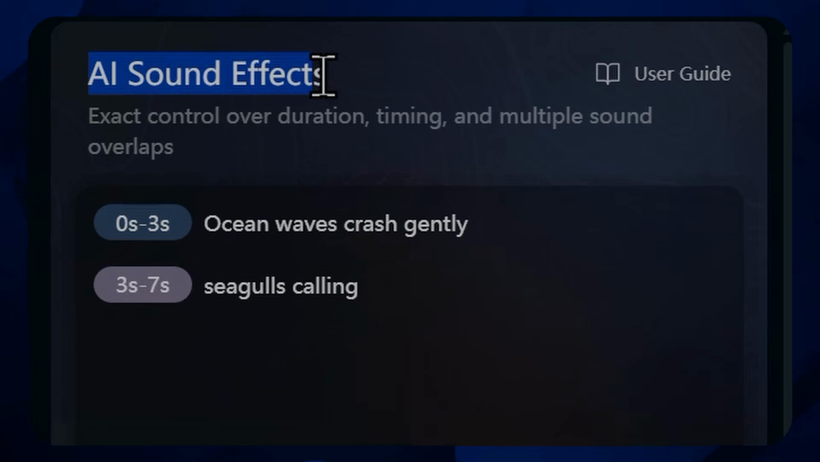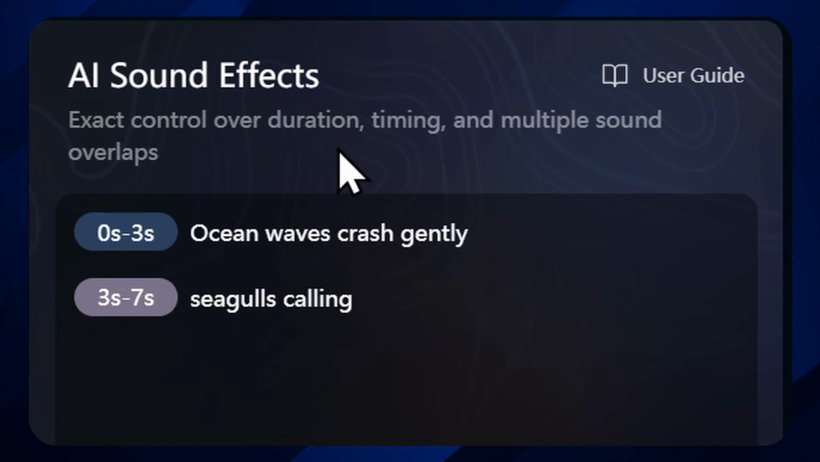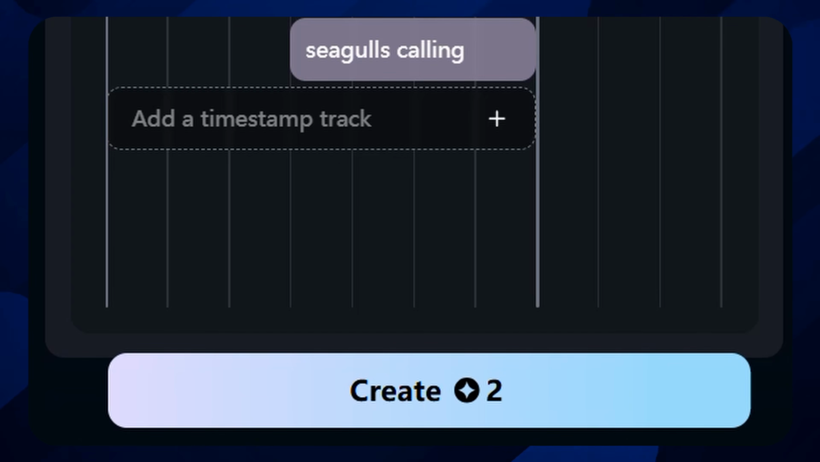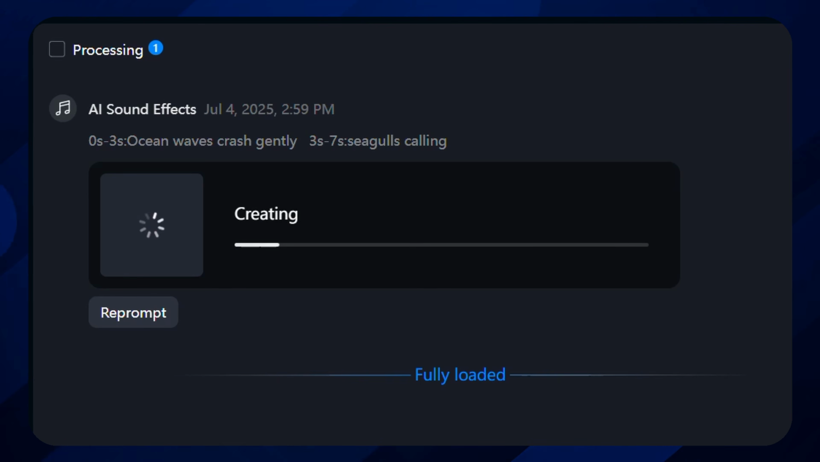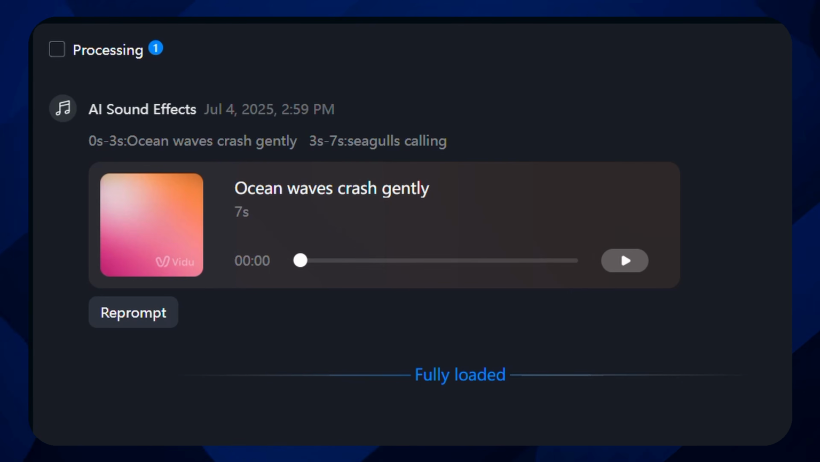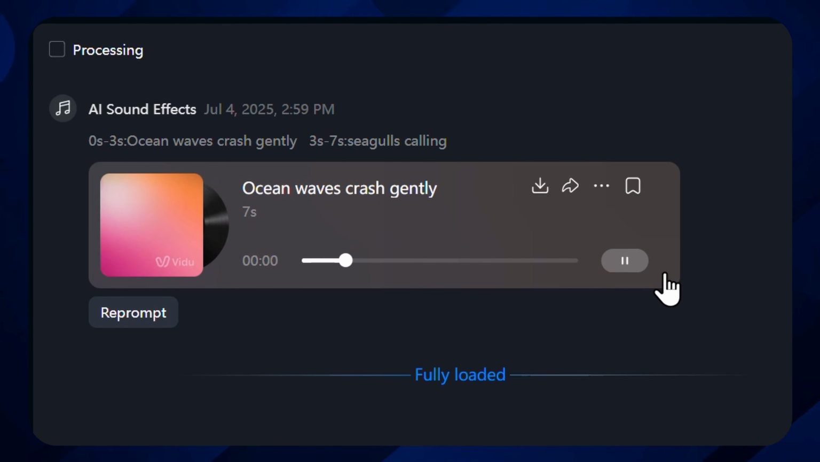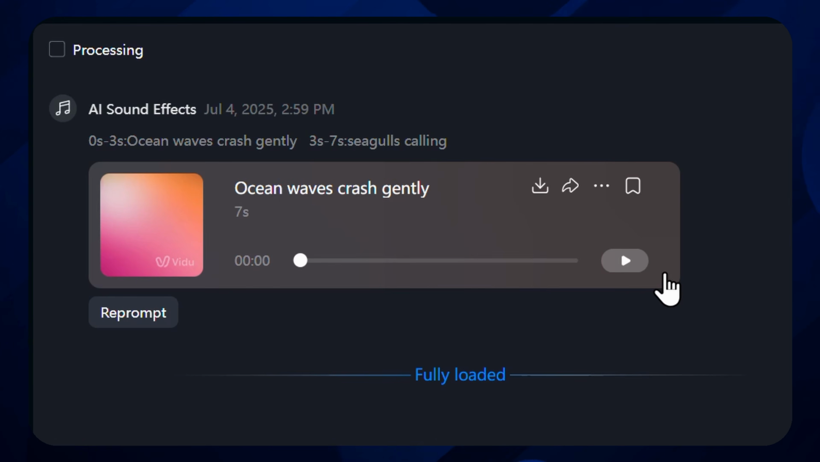visuals. In the AI sound effects section, enter a prompt and specify when each sound should occur. Generate the audio and check that it syncs perfectly with your video. If adjustments are needed, refine the timing or description for a seamless fit. This feature enriches your videos with professional, precisely timed audio, bringing your visuals to life with remarkable realism and emotional